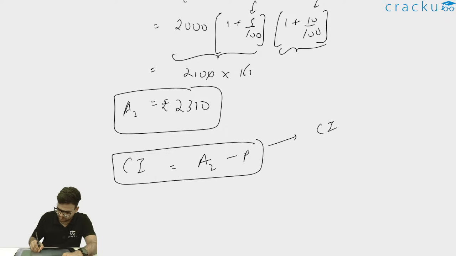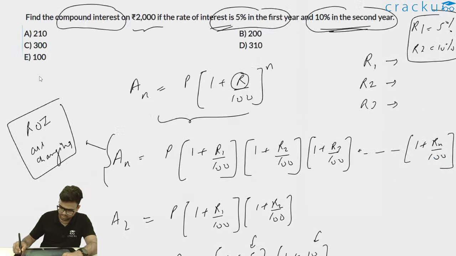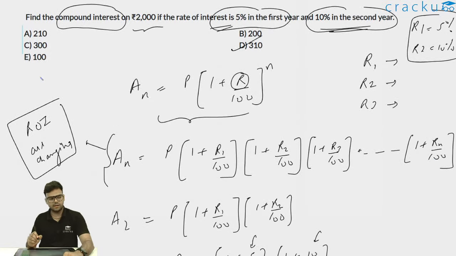So what is the amount after 2 years? It is 2310. And the principal amount is 2000. So compound interest is 2310 minus 2000, which will be rupees 310. Therefore option D, which is 310, is the correct answer. Again, most of you were able to solve this question correctly. So let me move to the next question now.